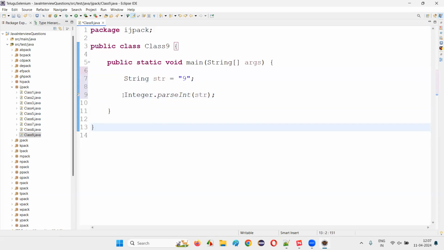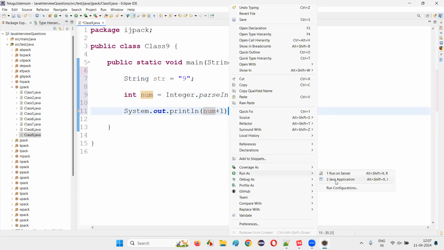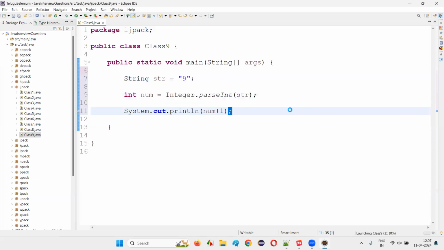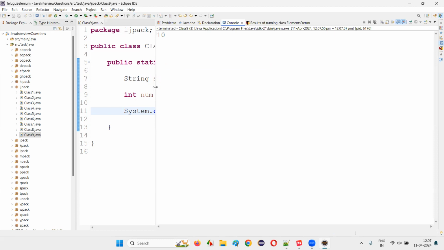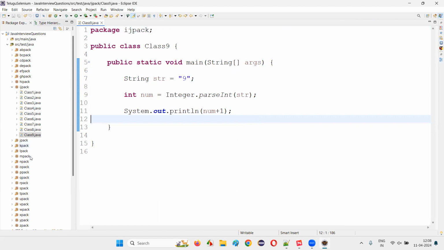parseInt will return you the integer data type. int number is equal to. I'll just print out the number, guys. I'll also do some addition here so that you can understand that it has properly converted to a number. So number plus 1, if I say, okay, what will happen? This string literal 9 will be converted to actual number 9 and 9 plus 1, 10 will be printed in the output. Right click here and say run as a Java application and you will see that 10 will be printed in the output.